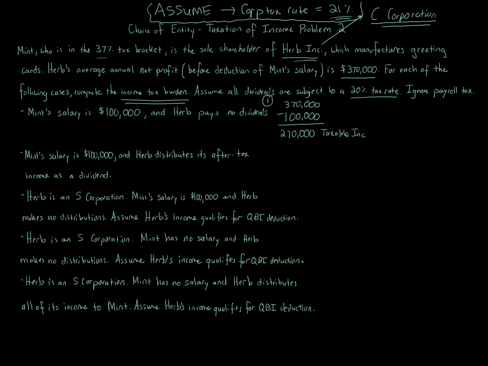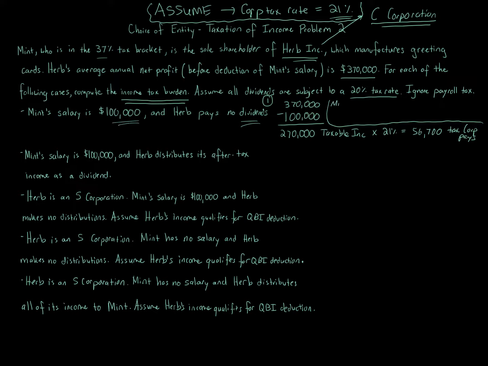Okay. So we multiply $270,000 by 21%. We're going to get $56,700. That's the amount of tax the corporation pays. All right, we're not done yet because that is just the corporate side of things. Now, there are no dividends, so there's not a second level of tax. It just gets retained and continues on. But there is a salary. Mint's salary is $100,000.